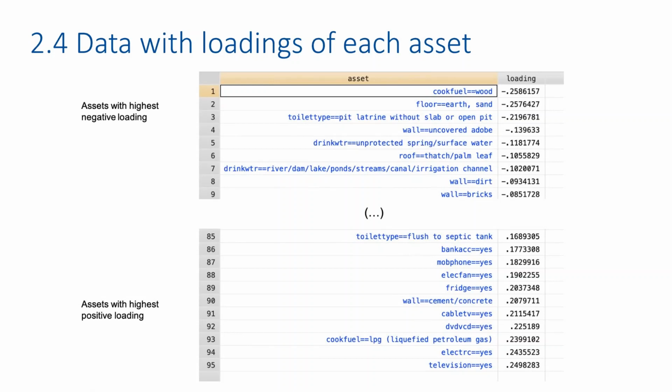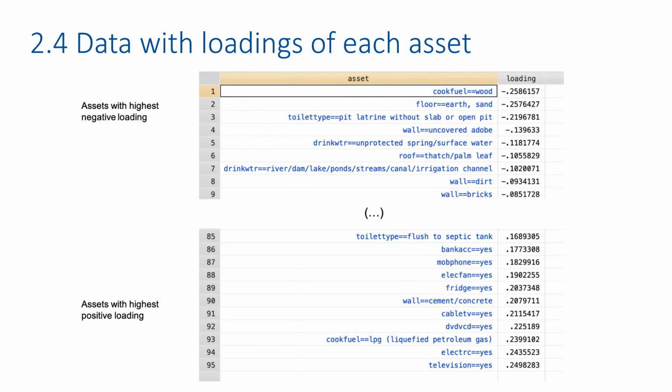To give you a flavor of how our measure of wealth is constructed, this table shows the ranking of assets in terms of negative and positive PCA loadings. Assets or house characteristics with high negative loadings are associated with being in the poor or poorest categories. This includes, for example, using wood as the main source for cook fuel and having earth or sand floor in the house.